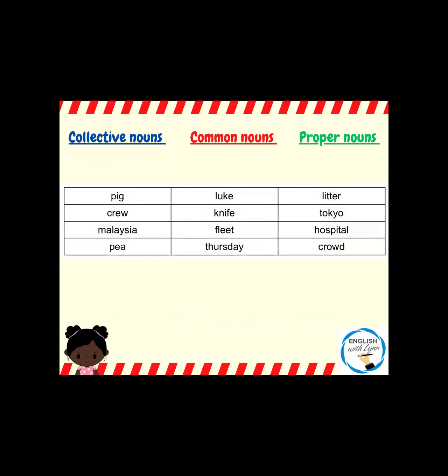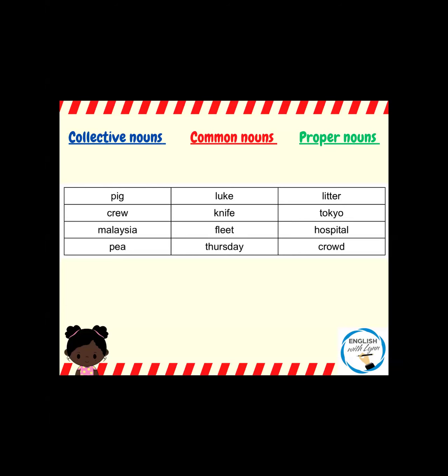So I'm going to color code this grid and I'm going to use blue for collective nouns, red for the common nouns, and green for proper nouns. Now, I'm sure that some of you have looked at this and you've thought, one minute, there are no capital letters here. There's a reason for that. The reason that I haven't put the capital letters in is because it would be far too easy to spot those proper nouns otherwise. So we're going to have a look and we need to decide which type of noun it is, and also does it need to begin with that capital letter?